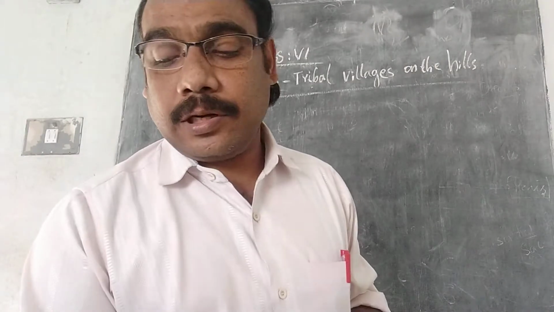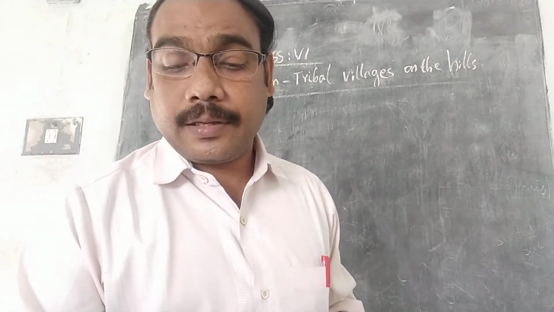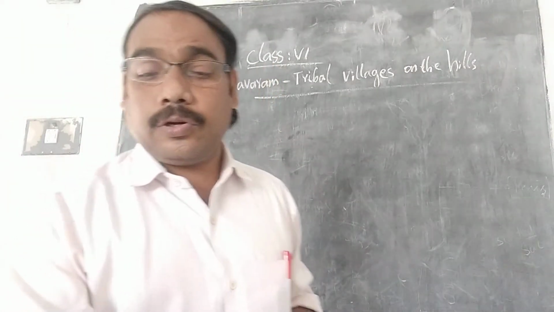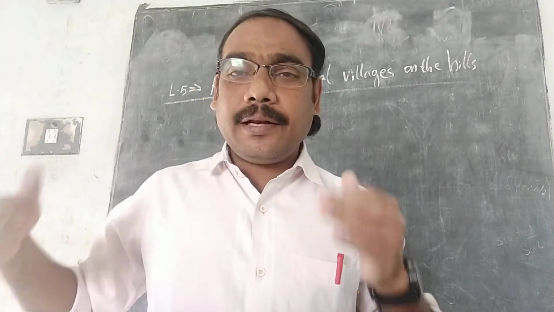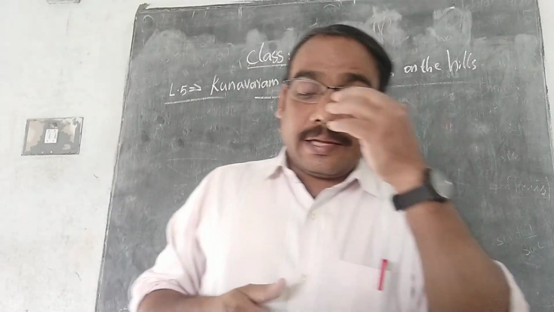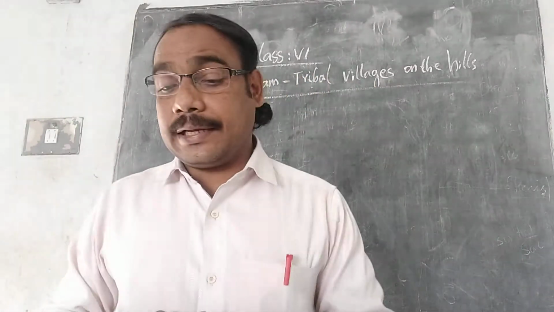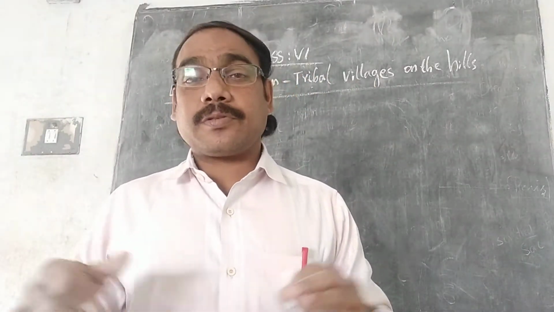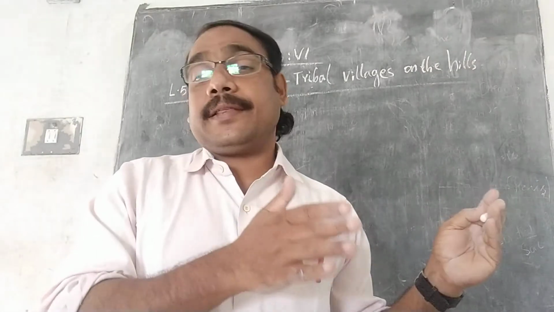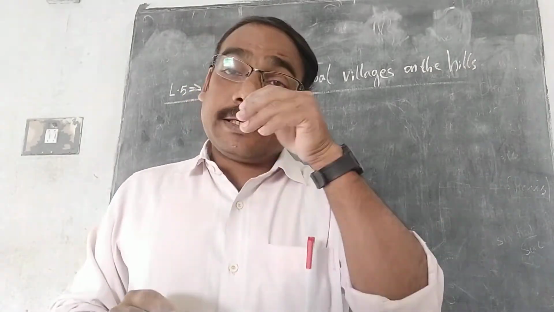Then millets, which you already know, like koralu, sodo, and different ones. Then pulses like red gram, kandulu, and green gram, pasilipapu. Different items they cultivate in this tribal area.